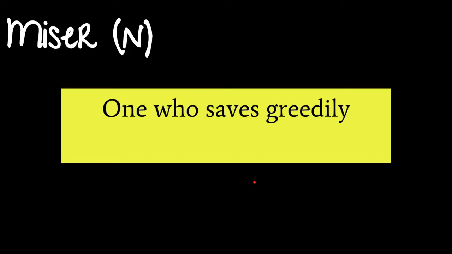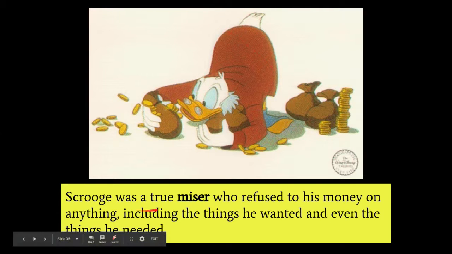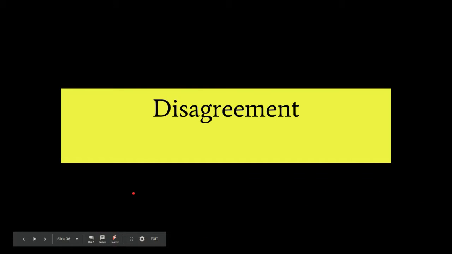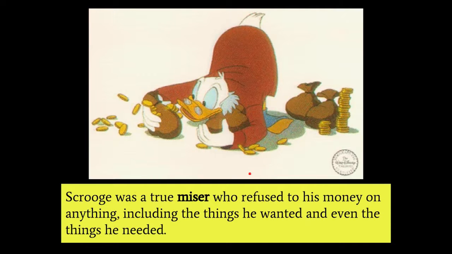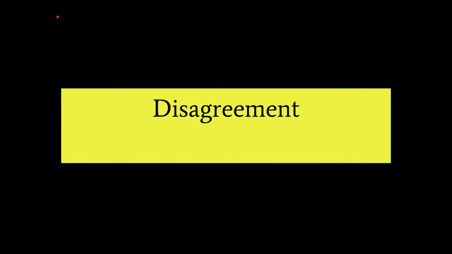All right. One who saves greedily. That is a miser. So if you're like, I thought we've had this word already, you are correct. You're not wrong. Miser is on the list twice for some reason, so I just put in the videos twice. So miser is a noun, one who saves greedily, and this should seem familiar. Scrooge was a true miser who refused to use his money on anything, including the things he wanted and even the things he needed. So it's one who hoards money. Someone who's not benevolent, because they don't share their money with others.